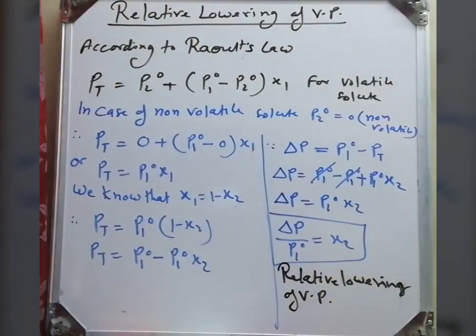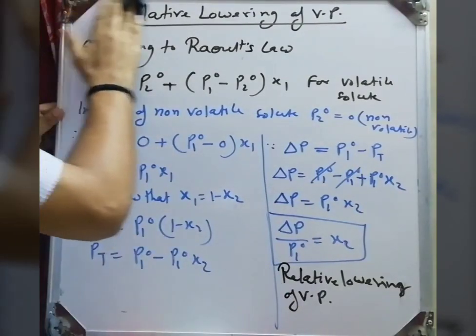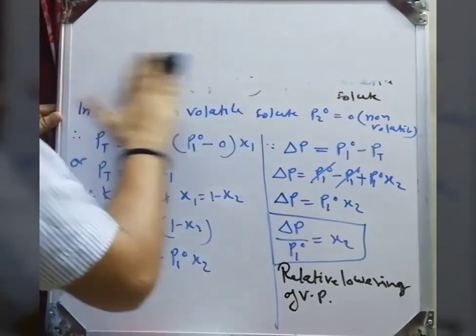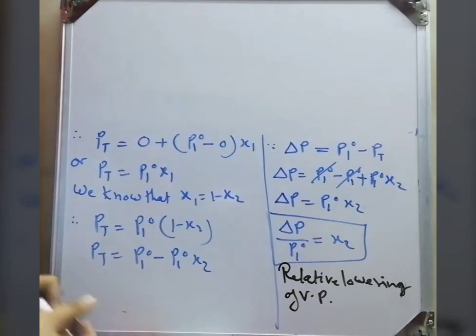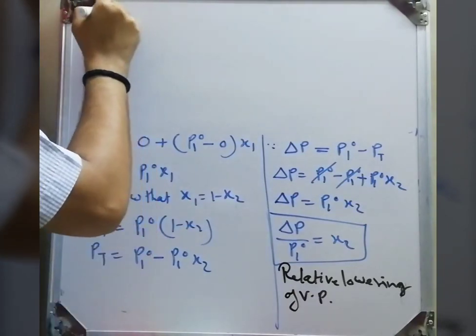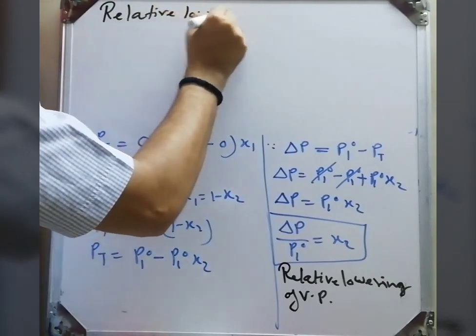Yes, and this relative lowering of vapor pressure is a colligative property. Now we start this topic, colligative properties.